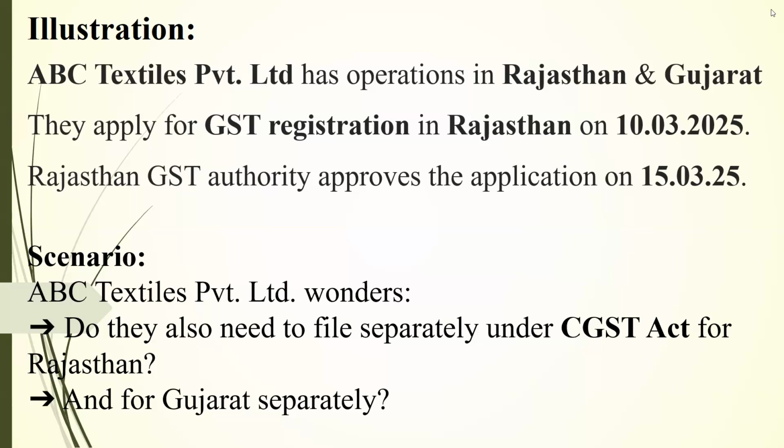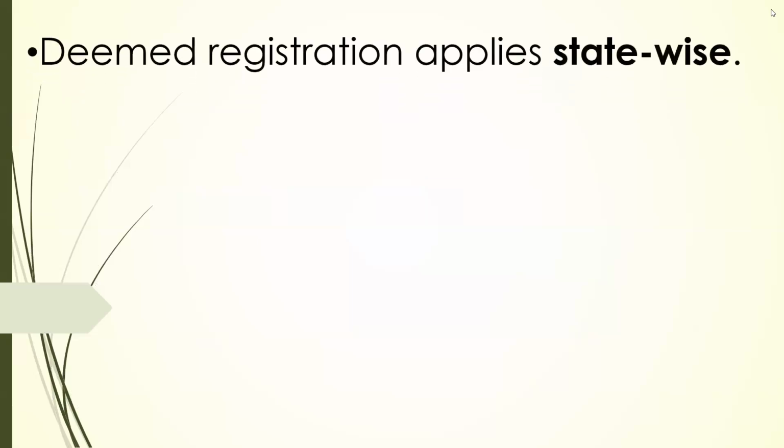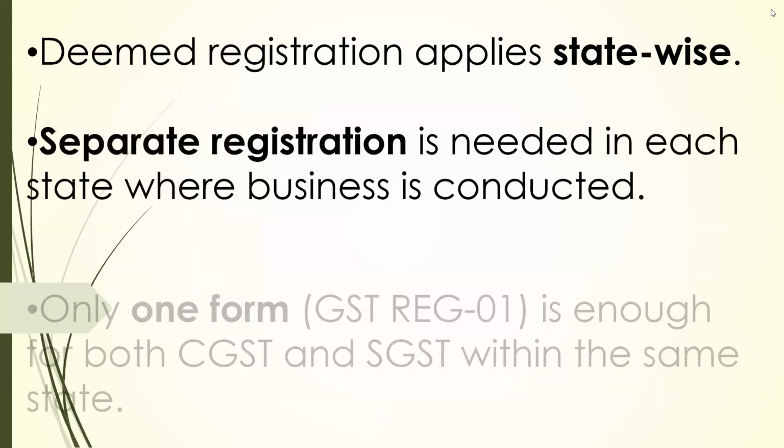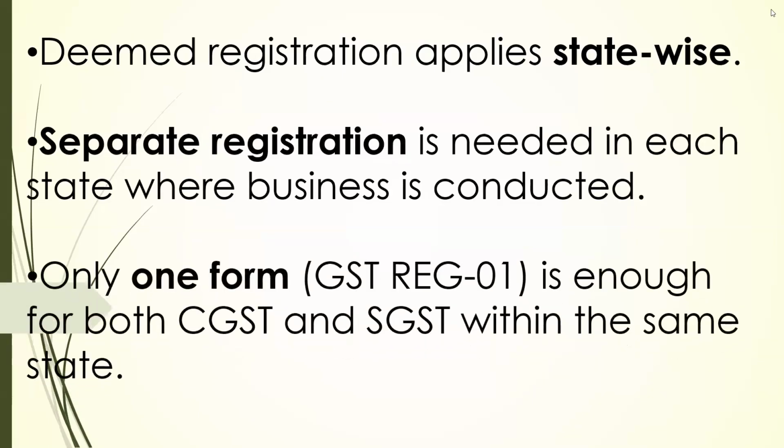We have just one single form where we apply for the registration. We all know that while applying for registration, we choose the jurisdictional office for state as well as center, and by default we are allocated to one of them. Then they wonder, do they have to apply for GST registration for Gujarat separately? That for sure, because we have state-wise registration. For different states, we have to apply for different registrations. Deemed registration applies state-wise. Separate registration is needed in each state where business is conducted, and only one form is enough for both CGST and SGST.